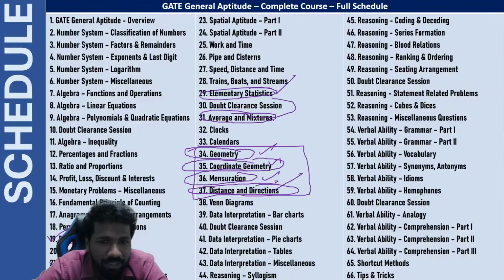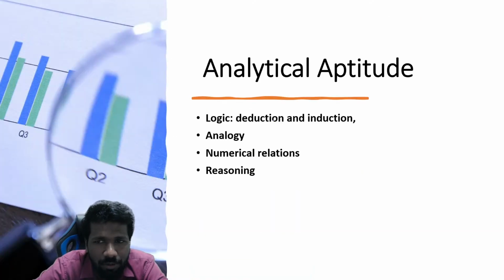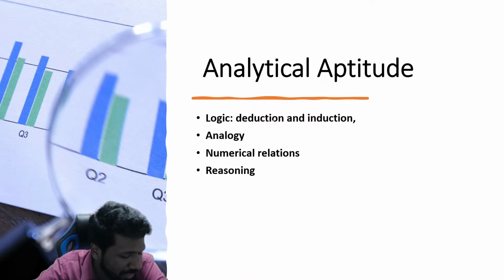So shall we go to the next unit? The next unit is analytical aptitude, or simply we can say reasoning unit.